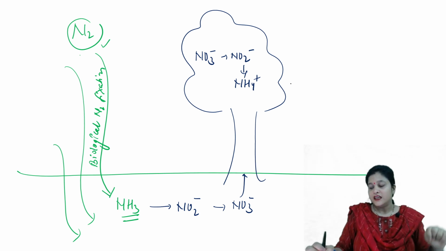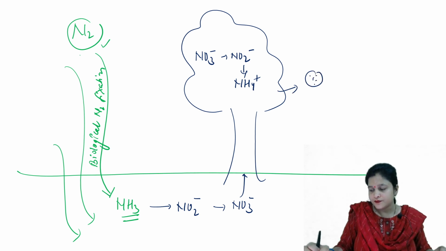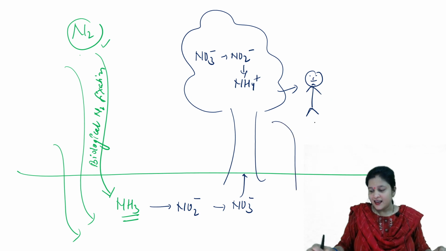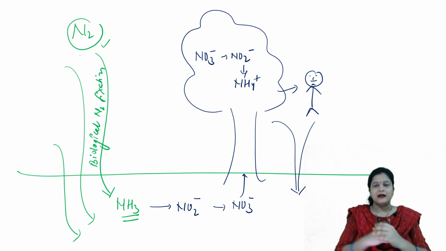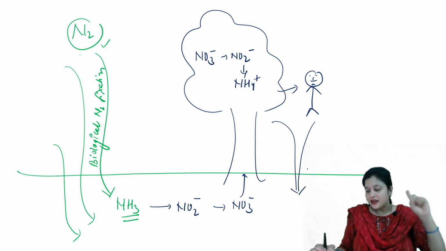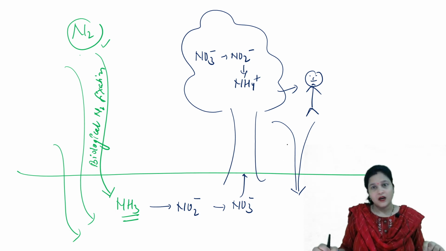This plant was eaten by some animal. The plant and animals die, and on them decomposers act, for example, actinomycetes and different bacilli, and we got ammonia. How?